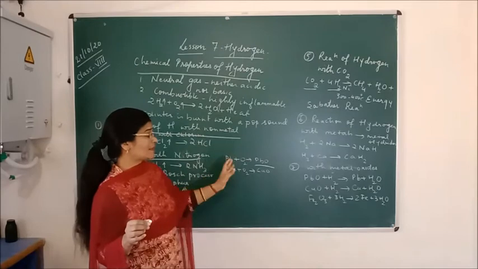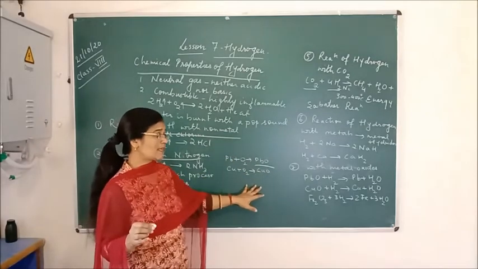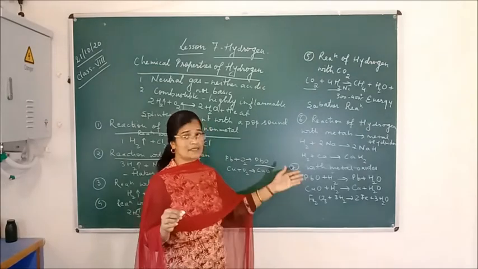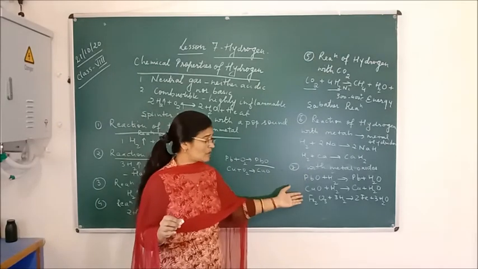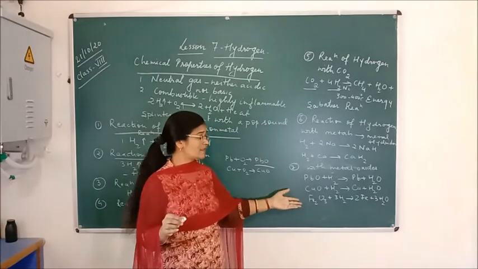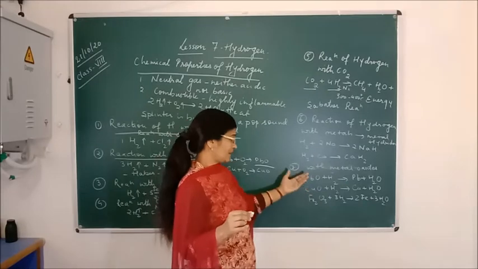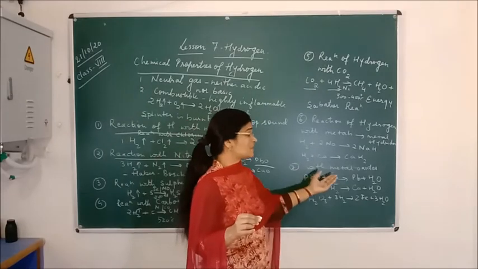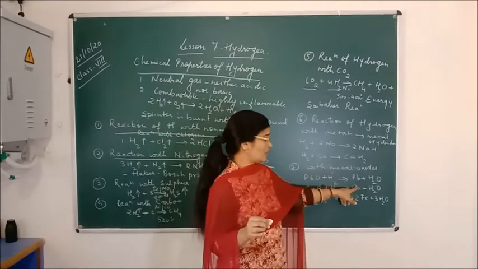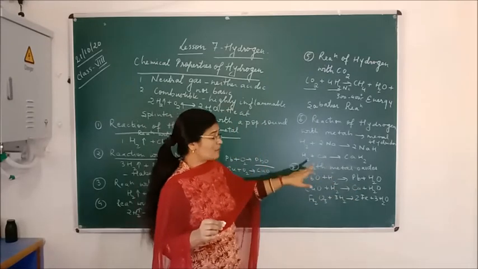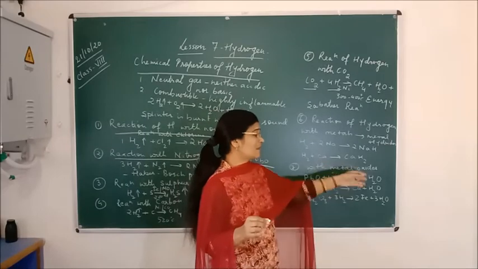Whenever hydrogen combines with any metal oxide, whether lead oxide, copper oxide, iron oxide or any other, the metal is formed as well as water. So as a reaction of any metal oxide with hydrogen, it forms that particular metal and water.